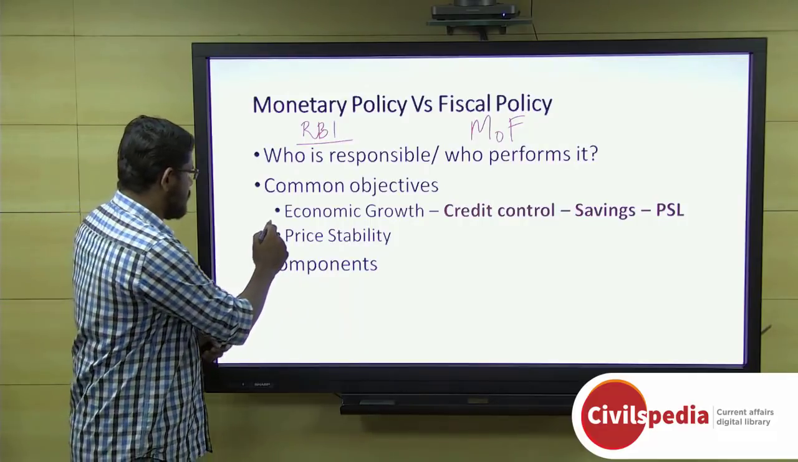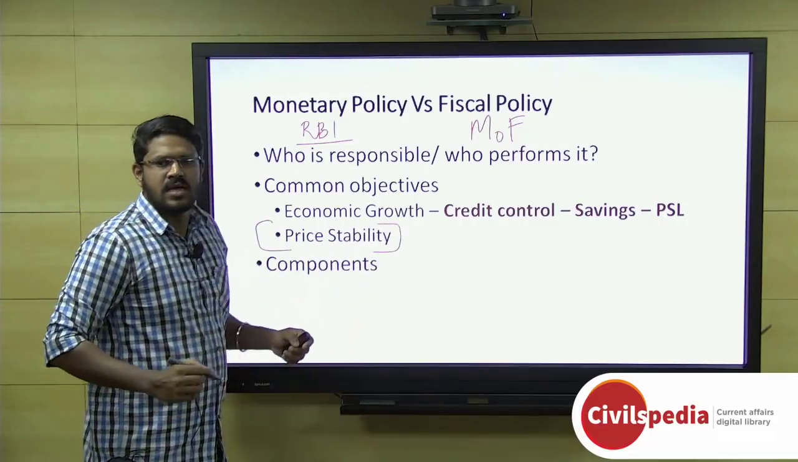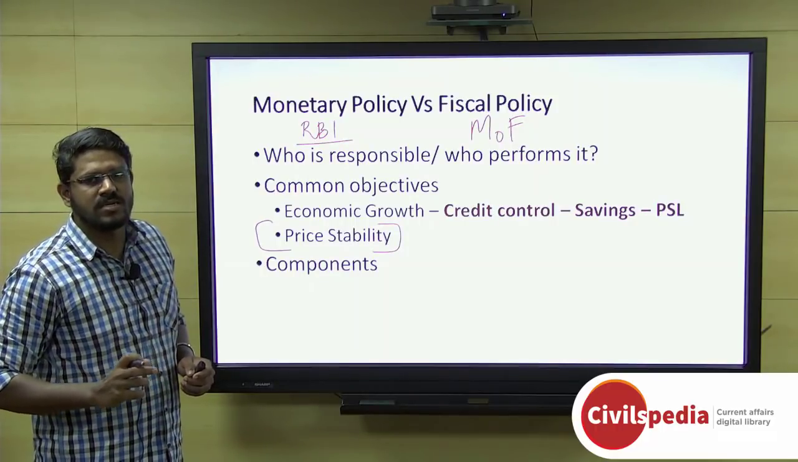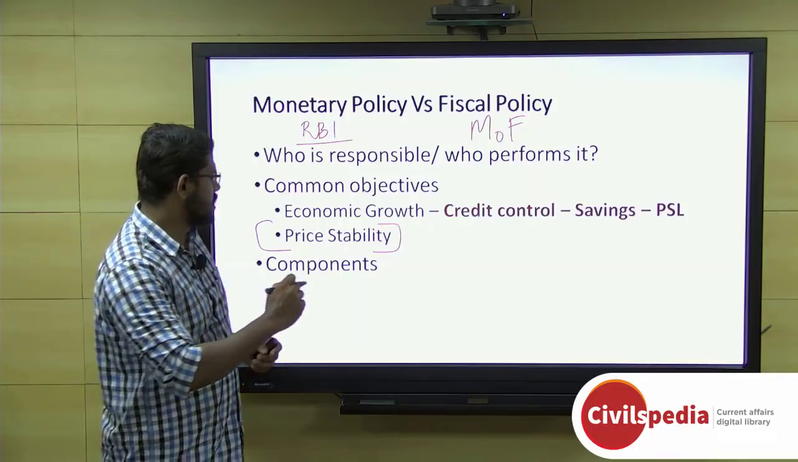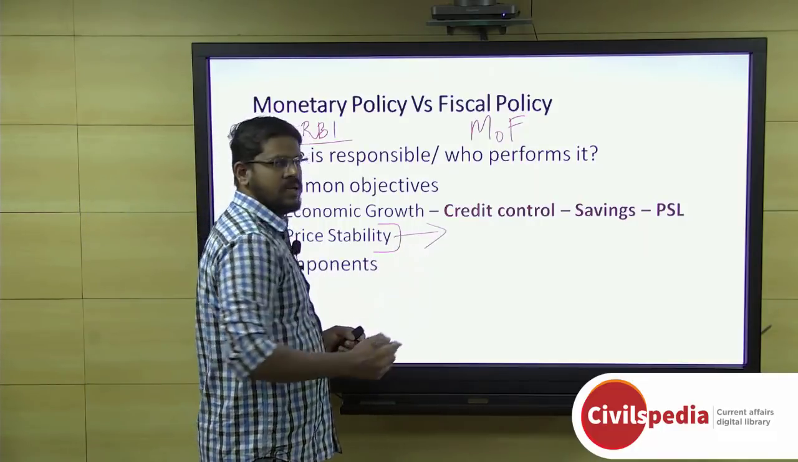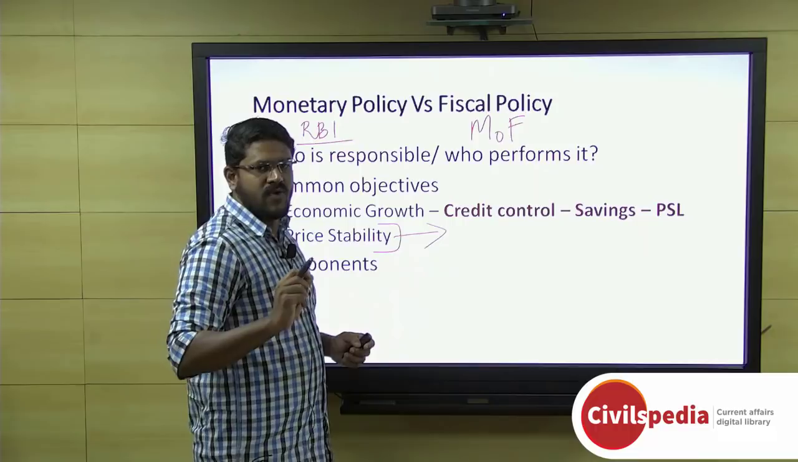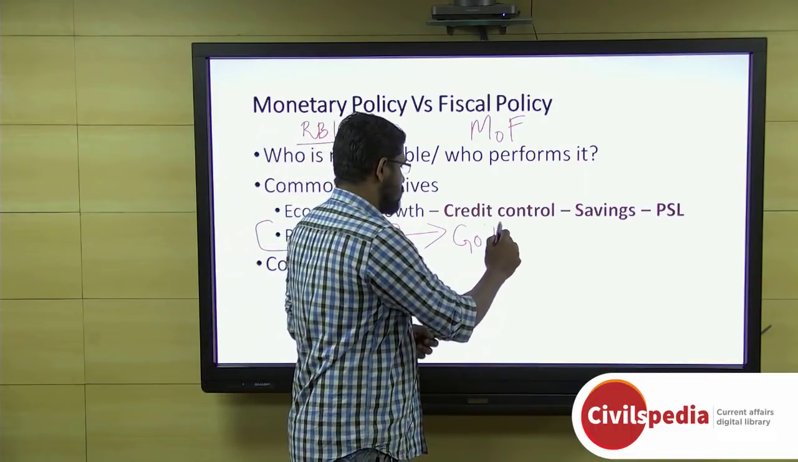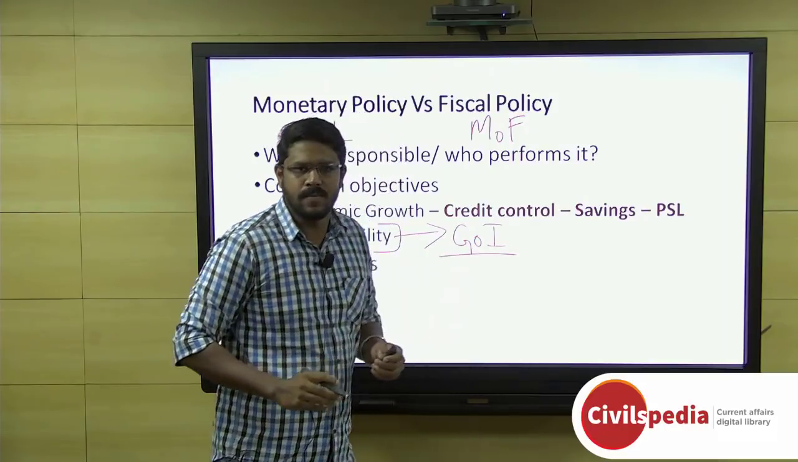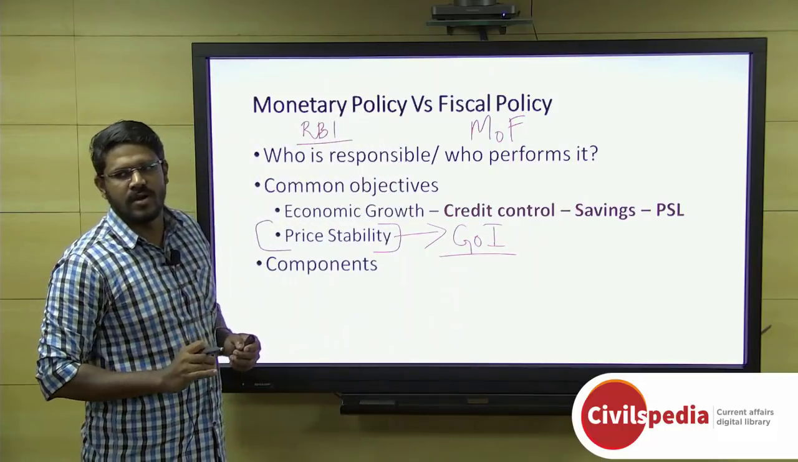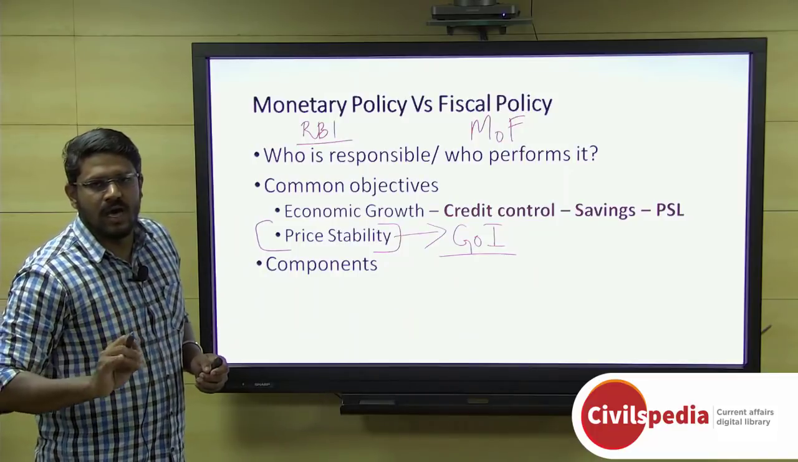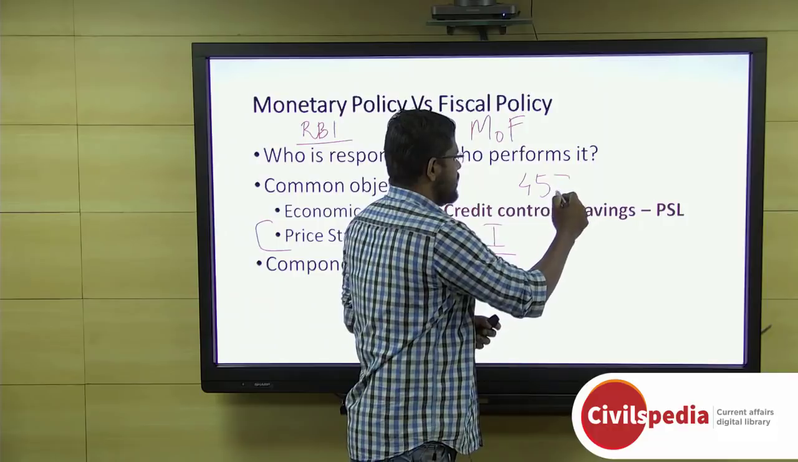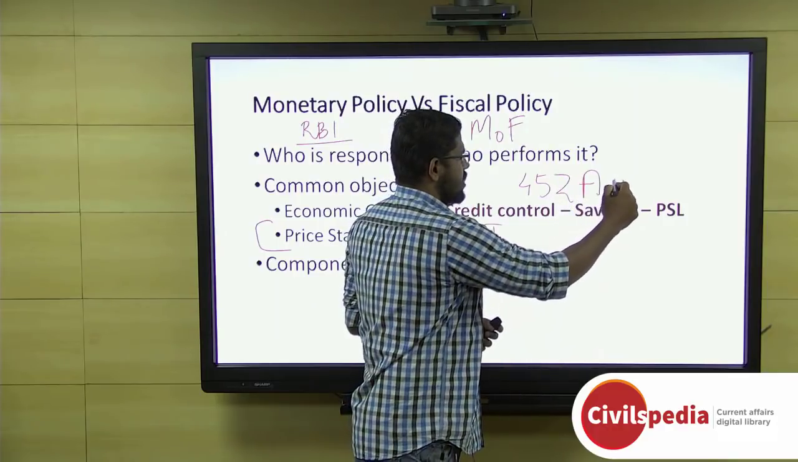We'll now discuss price stability. Here we have to keep in mind inflation control. We see the term inflation target. We should note that when we discuss the inflation target, the target for inflation is given by the Government of India. It is not given by the Reserve Bank of India. And it is given by the Government of India in consultation with RBI in accordance with Section 45ZA of the RBI Act.